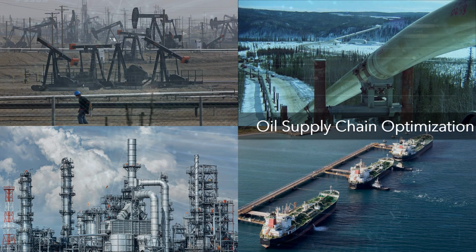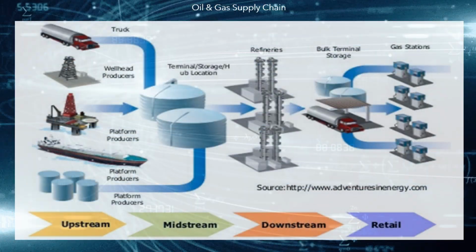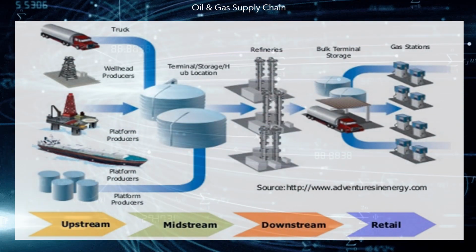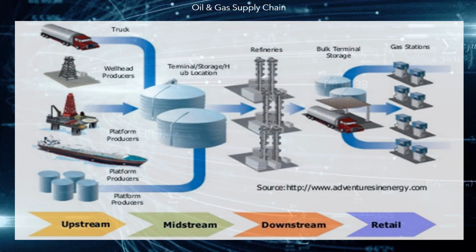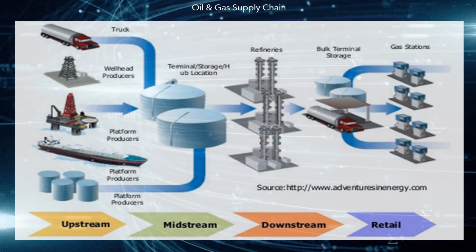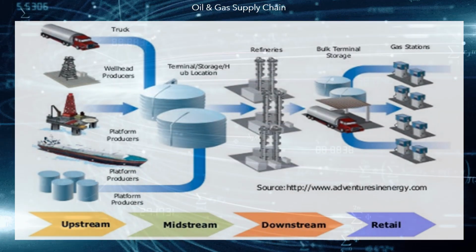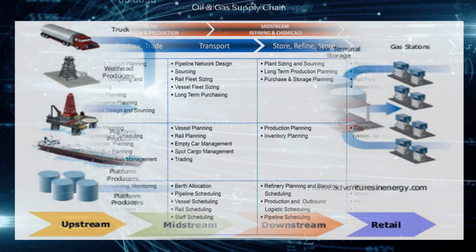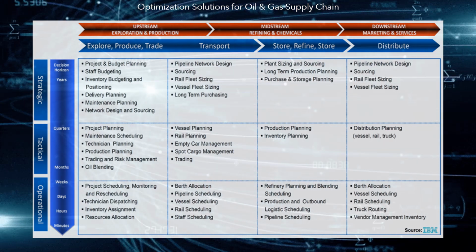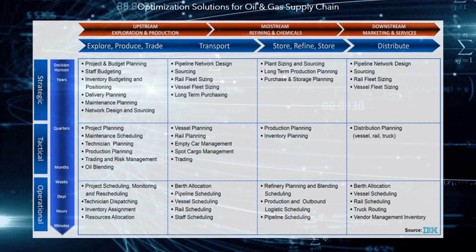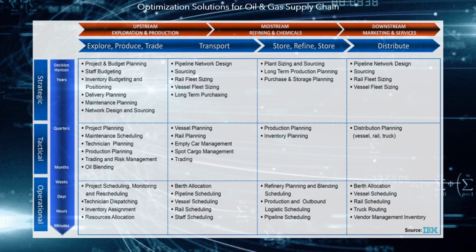Oil supply chain optimization. The oil and gas supply chain is made up of 4 links: upstream, midstream, downstream and retail. The links are connected by multimodal transport networks. The table, elaborated by IBM, shows a summary of the optimization solutions for oil and gas enterprises.